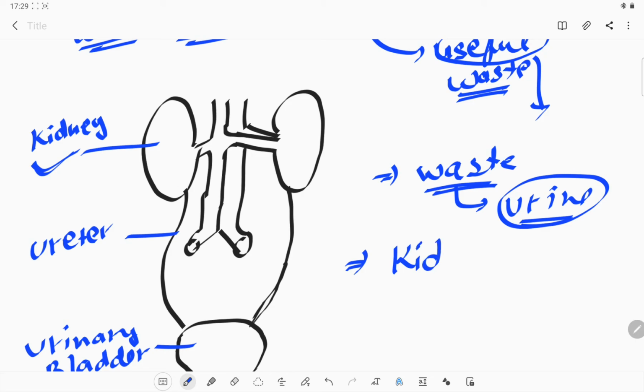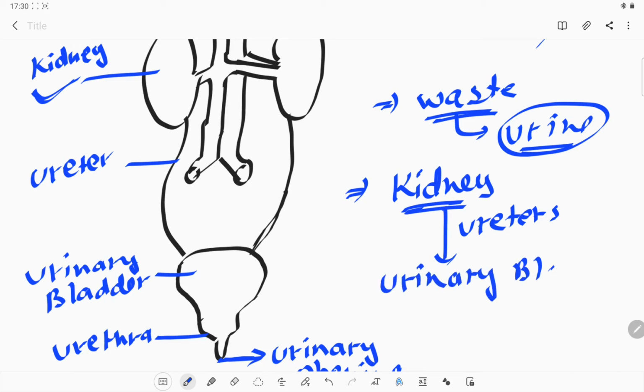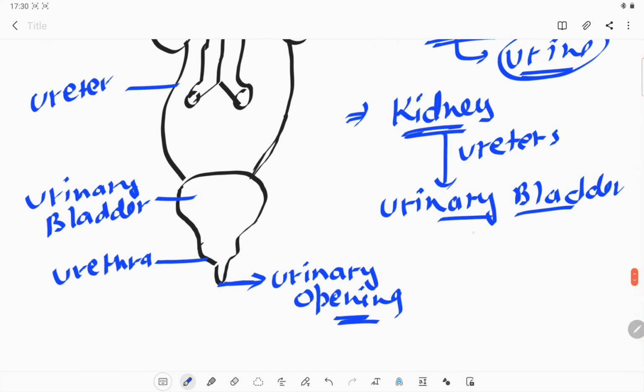All the blood will get into the kidney, and from the kidney it will filter out the urine, or the unwanted, non-useful waste products from that blood, and it will go through the ureter to the urinary bladder. In the urinary bladder, it will collect and store the urine.